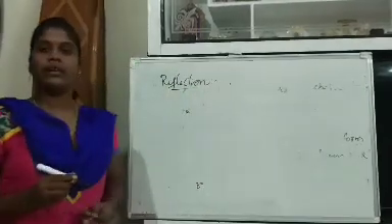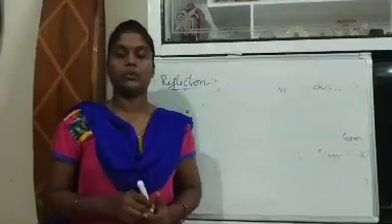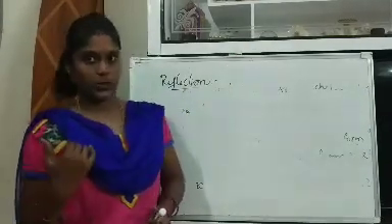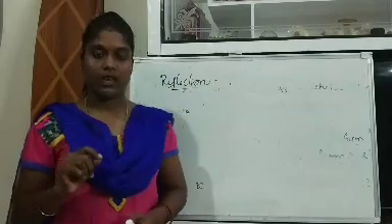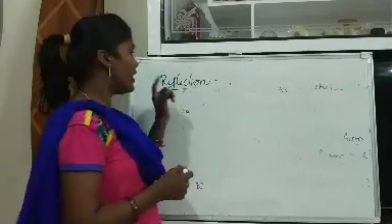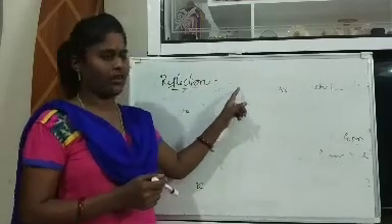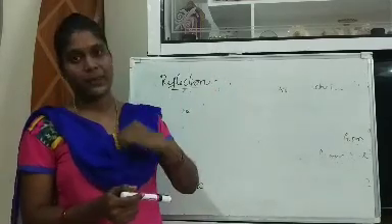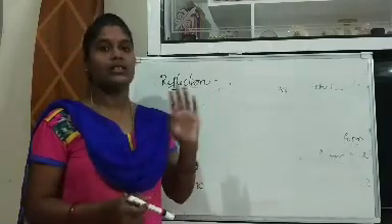So what do you mean by reflection? For example, you take a ball and hit it to the wall. What will happen? It will bounce back. In the same way, when light touches a surface or any plain wall, it will be bounced back. It will come back. This phenomenon is called reflection.